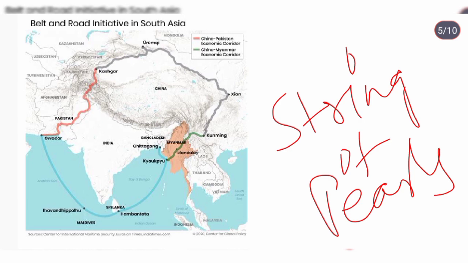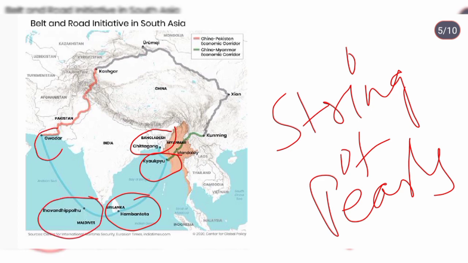See that here is Bangladesh, Chittagong port. China developed Chittagong port. In Myanmar they developed Kyaukpyu port. In Sri Lanka they developed Hambantota port. In Maldives they developed Thilafushi port, and in Pakistan they developed Gwadar port. You can see that this is in the form of a string, and these are the pearls in the string. So this was a very aggressive step by China to counter Indian trade and every movement. They developed ports and used them in a military way.